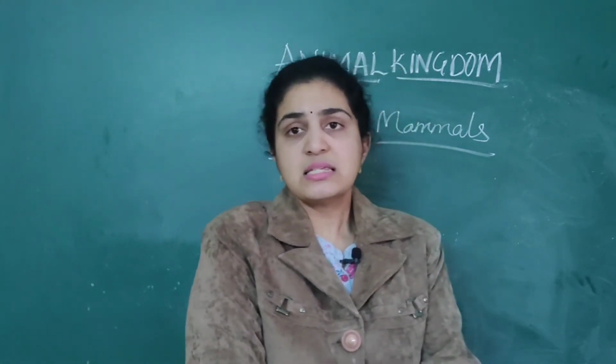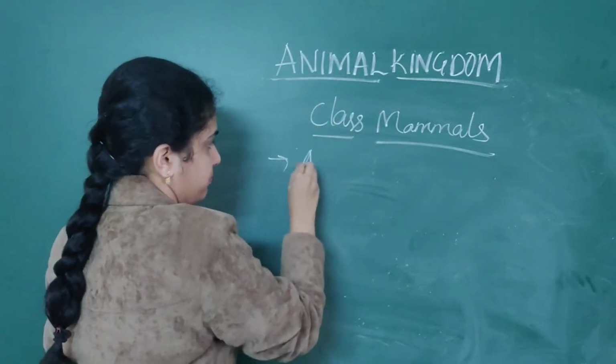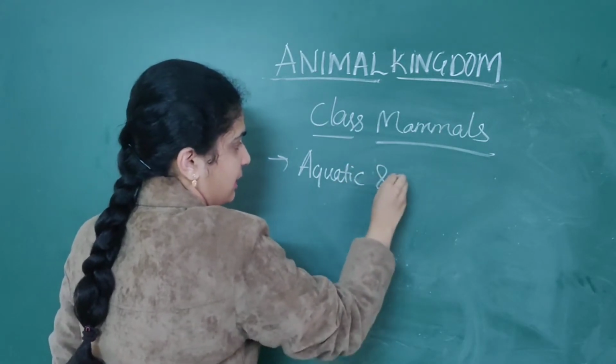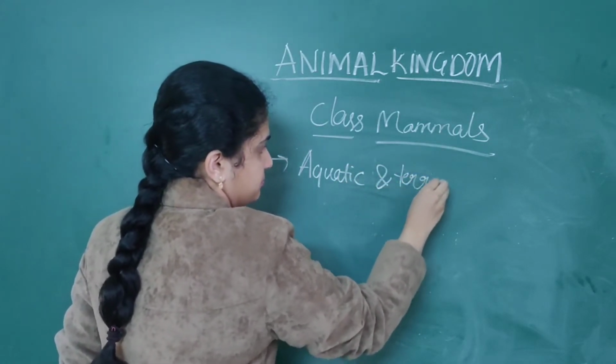Some mammals live in water, some live on land. So again we will go in a sequence: they are both aquatic as well as terrestrial animals. Aquatic and terrestrial animals.